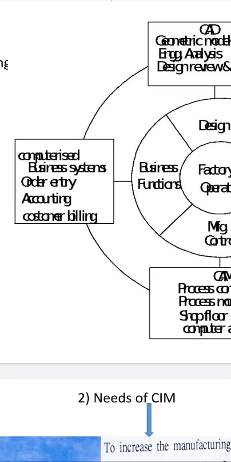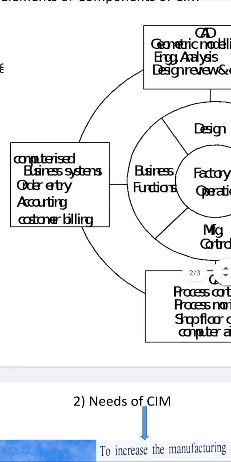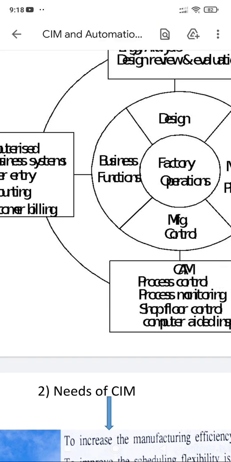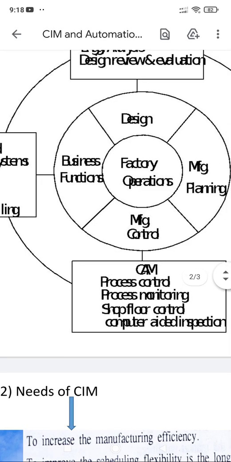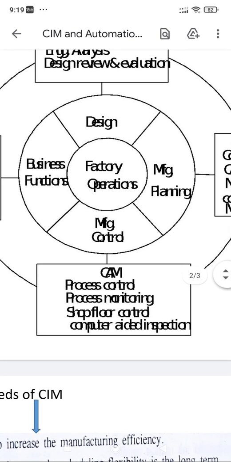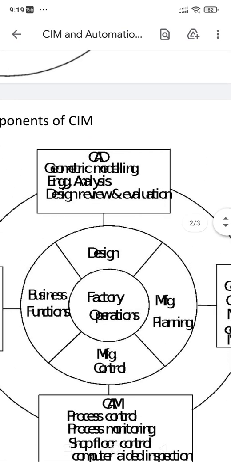In one way you can call it documentation. Means in this case the order is confirmed over here. Once the order is confirmed, then it is passed on to the design section, where the CAD and CAM, all remaining these three activities are carried out. So this one whole diagram contains complete explanation about the elements or components of the SIM.